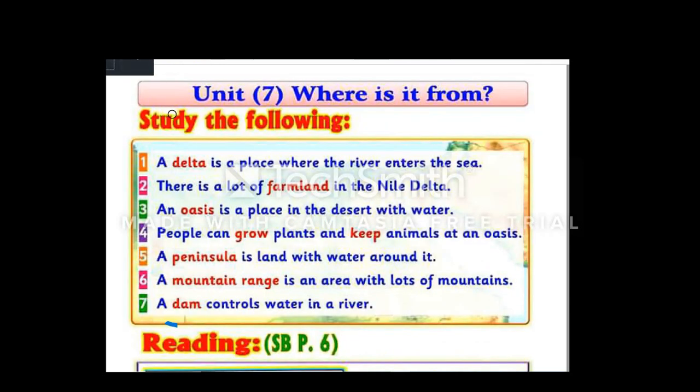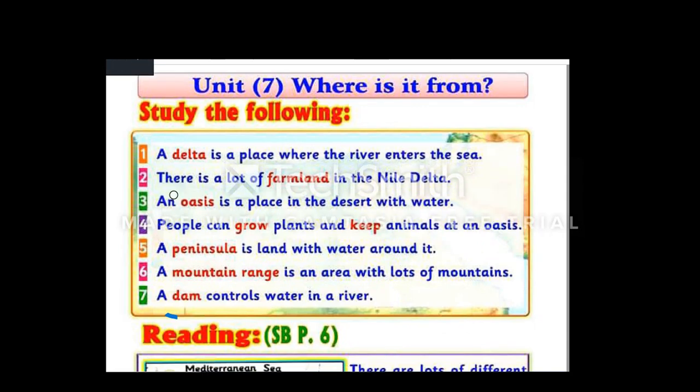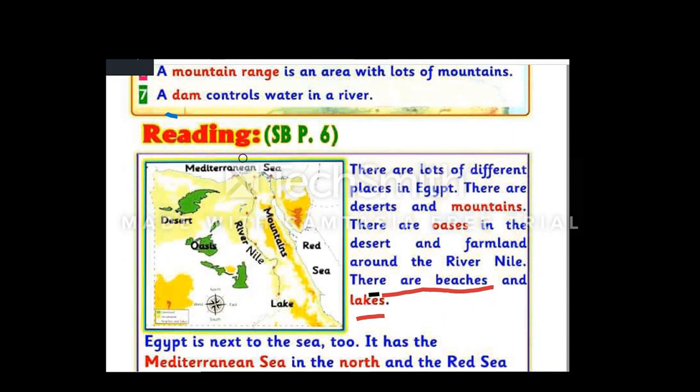And now we will talk about a new part. We will talk about the Egypt map. Before we start, we have to know that in the north we can see the Mediterranean Sea. In the east we can see the Red Sea. In the middle we can see the Nile River. The Nile River is a curvy line. It is not a straight line.